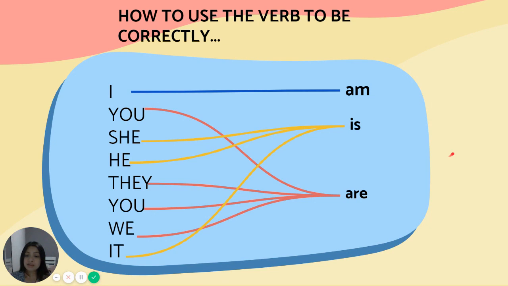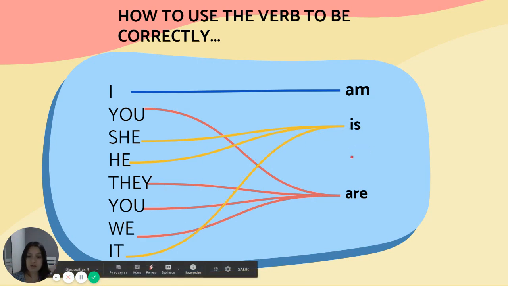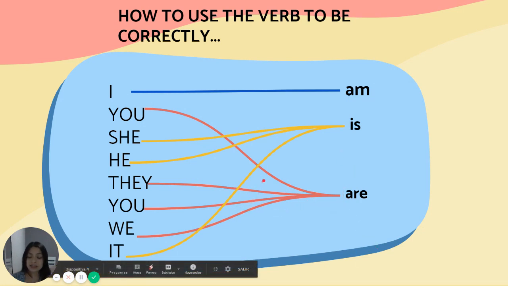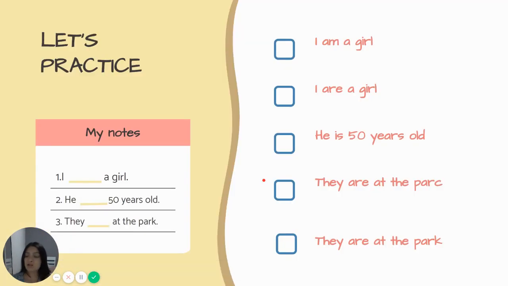If you can see, the line in blue means the verb to be for I am. The lines in red are for the verb to be are, and we use it with you, they, and we. And the lines in yellow, we use is with she, he, and it. Really easy, right? So you just have to memorize when and how to use am, is, and are. It is really simple. So let's practice.